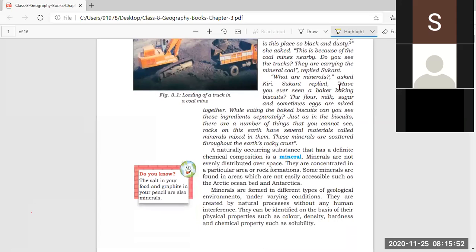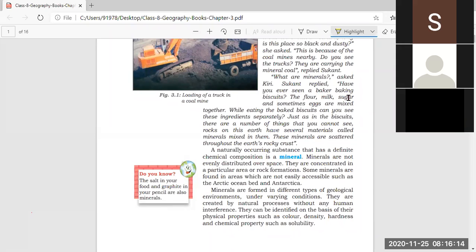"Now what are minerals?" asked Kiri. Now the other question which came to Kiri's mind was, what are minerals, because she doesn't know what minerals are. Sukant replied with a very simple example so that Kiri can understand easily.